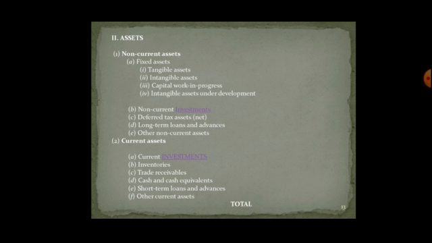Next major head is current assets. Under that, minor heads are current investment, inventories, trade receivables, cash and cash equivalents, short-term loans and advances, and other current assets. And again, the total of the liability side and the asset side should be equal, and here also in the same manner you have two columns which will show the current year balances and the previous year balances.